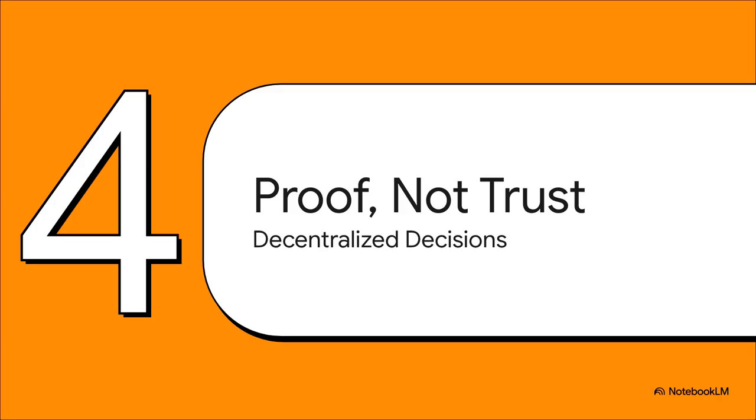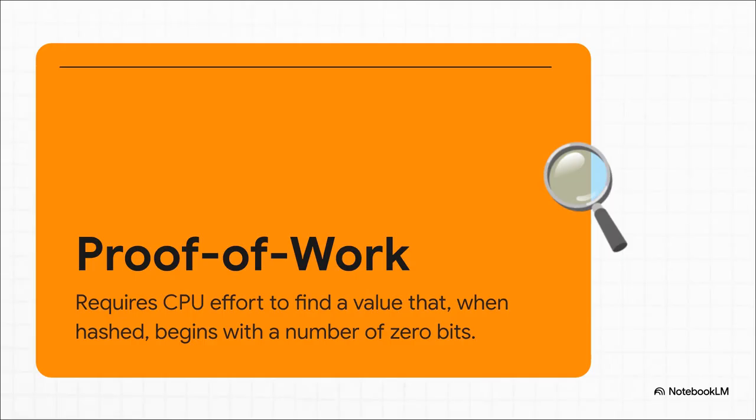Well, the answer is to replace trust with hard mathematical proof. This is done through a mechanism called proof of work. To earn the right to add the next block to the chain, everybody on the network competes to solve a really difficult computational puzzle. It's kind of like a global lottery that burns real-world electricity and computer power.